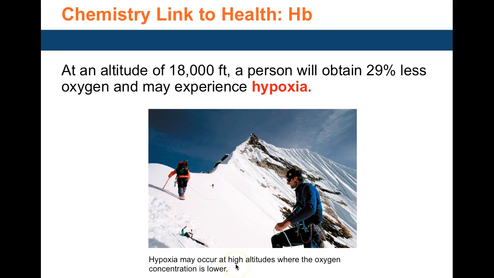This happens at higher altitudes, or in conditions where the person is unable to breathe properly and would need a breathing tube, etc., in order to increase the oxygen being supplied to the cells.